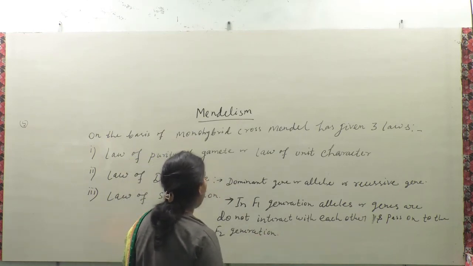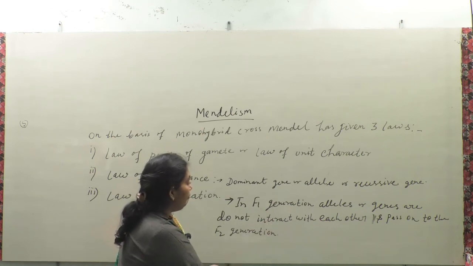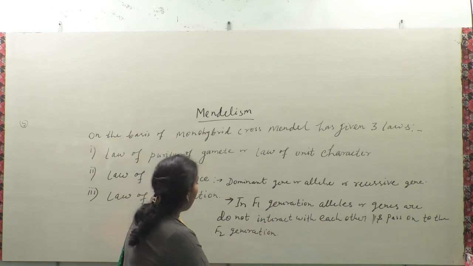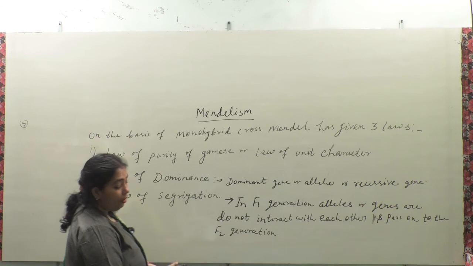So when two alleles are present in gametic form, they do not interact with each other and pass on to the next generation. It is called the law of segregation.